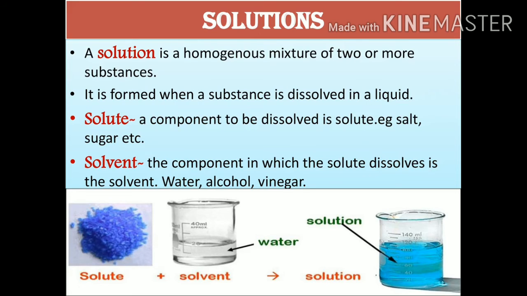The component in which the solute dissolves is the solvent, for example, water, alcohol and vinegar. Suppose we take salt, then that salt is a solute. If we dissolve that salt in water, then water is the solvent. After dissolving salt in water, the substance which we get is a solution.